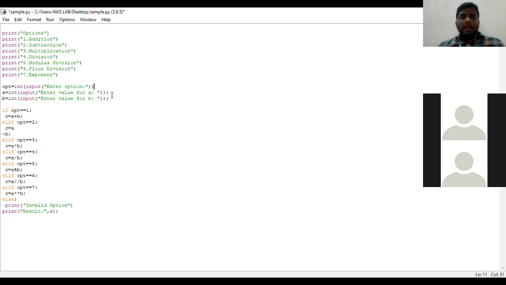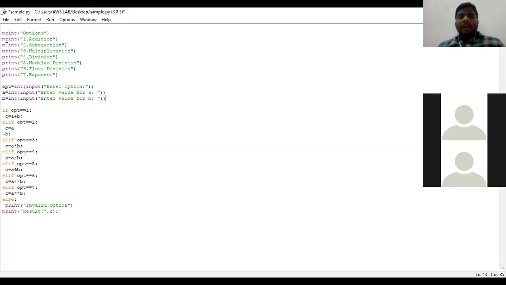Next, I am asking what is the value of A and what is the value of B. I have taken 2 variables. Why? Because in order to perform any arithmetic operation, we minimum require 2 variables, right? So for that purpose, I have taken the variables A and B, and the values of A and B need to be given in integer only.